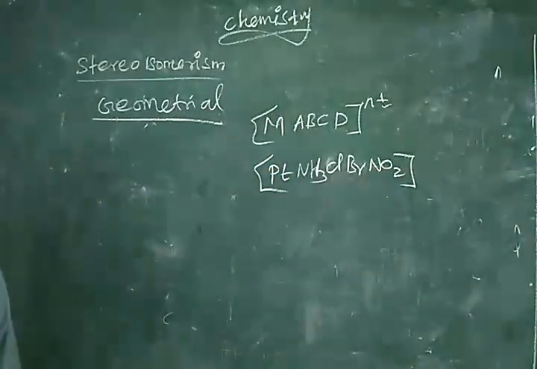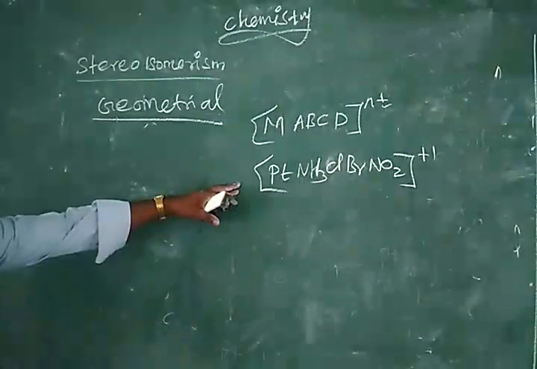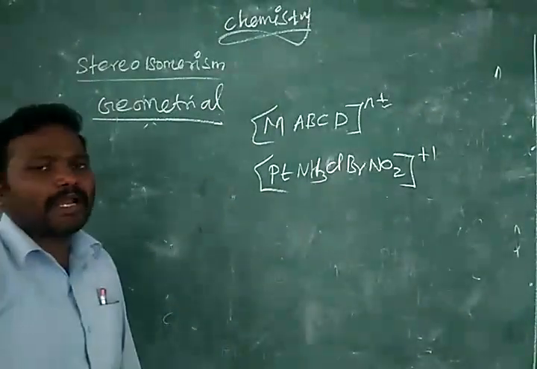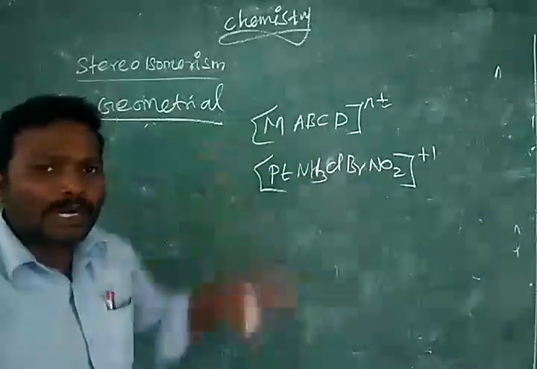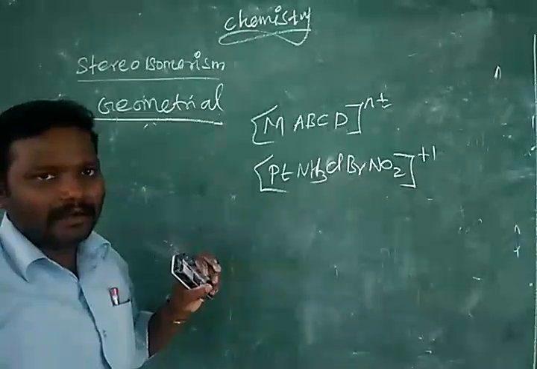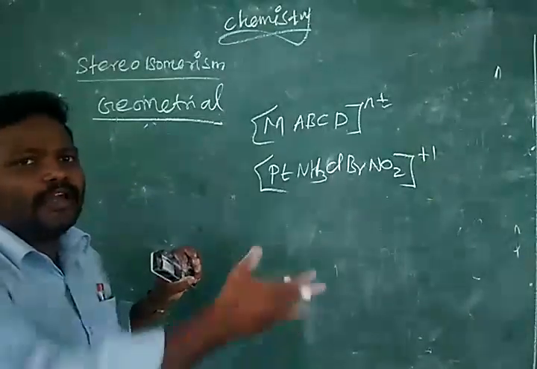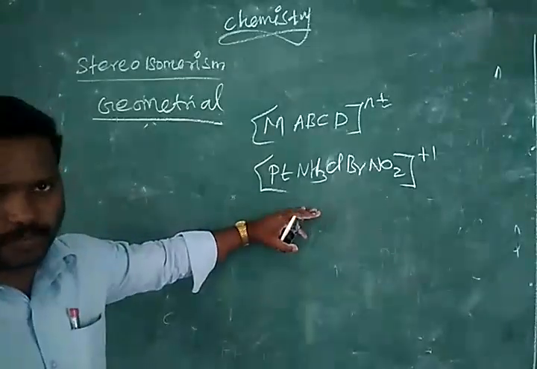So what is the charge? +1. For this compound, how will you write the other possible isomers? From the four ligands, any one ligand we can fix as a reference ligand. All the remaining three we can exchange the positions, and we can bring different possible isomers.